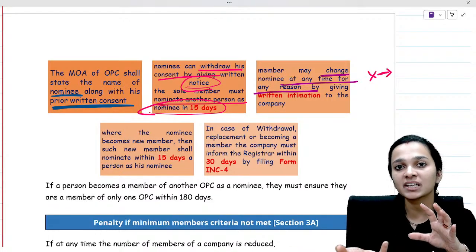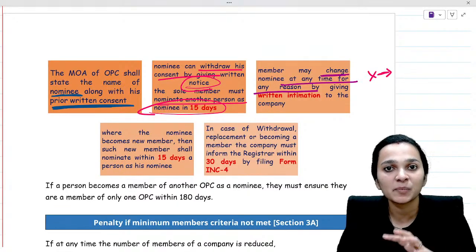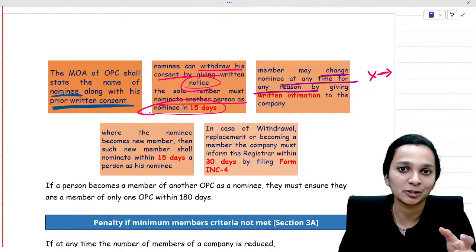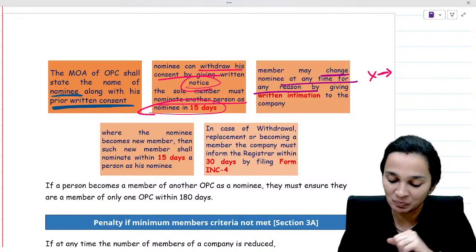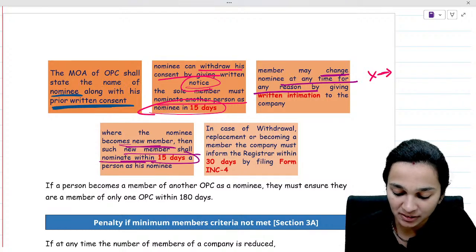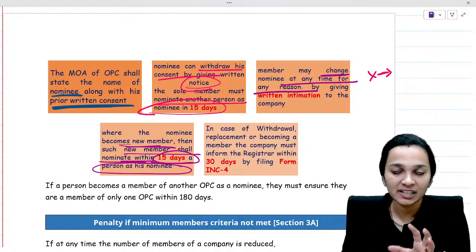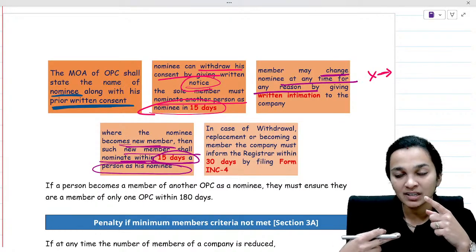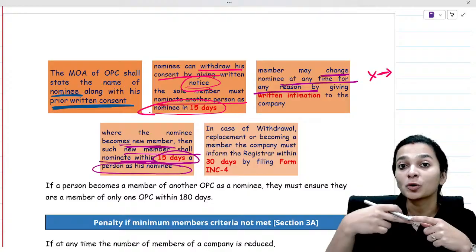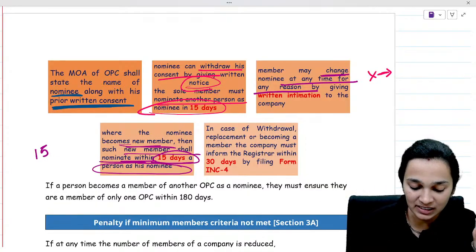So, just like the nominee has the right to withdraw his consent, similarly, the member can also change the nominee at any point of time by giving a written intimation. Then, where the nominee becomes new member, then the new member shall nominate within 15 days a person as his nominee. Meaning what? If the nominee becomes the member, then in that situation he'll have to nominate some other person, and for that he has 15 days.